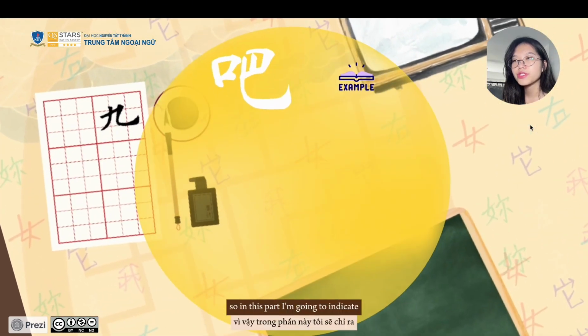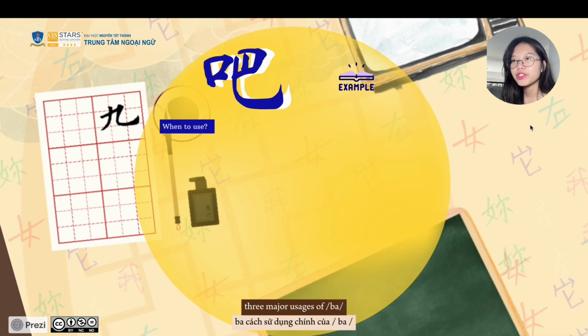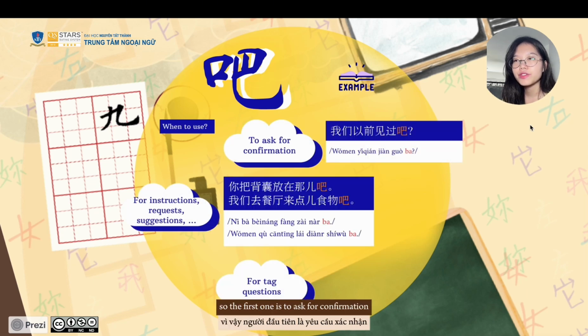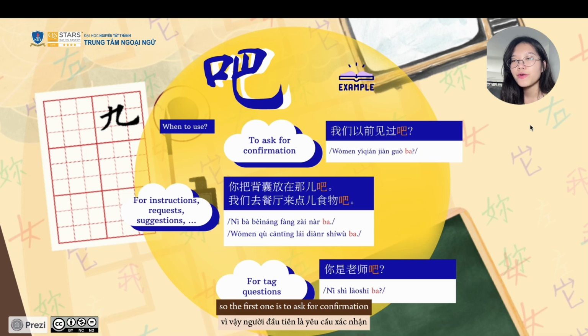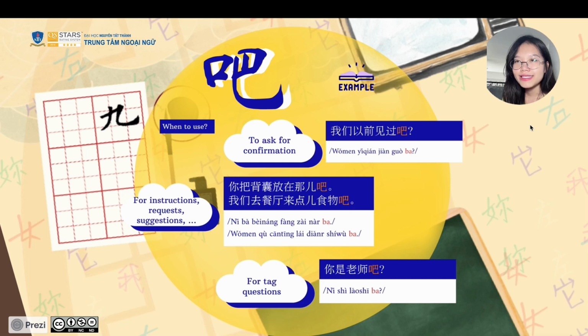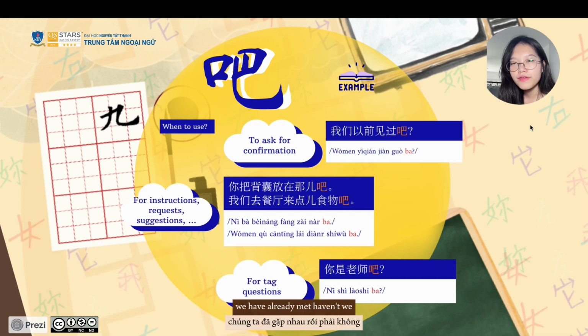Okay, now let's move to the last particle of our lesson today, which is ba. In this part, I'm going to indicate three major usages of ba. The first one is to ask for confirmation. I have this example: 我们以前见过吧? Translating to English, it is: we have already met, haven't we? This one is to ask for confirmation, which means you have an instant certainty, but you still want to receive some kind of confirmation.